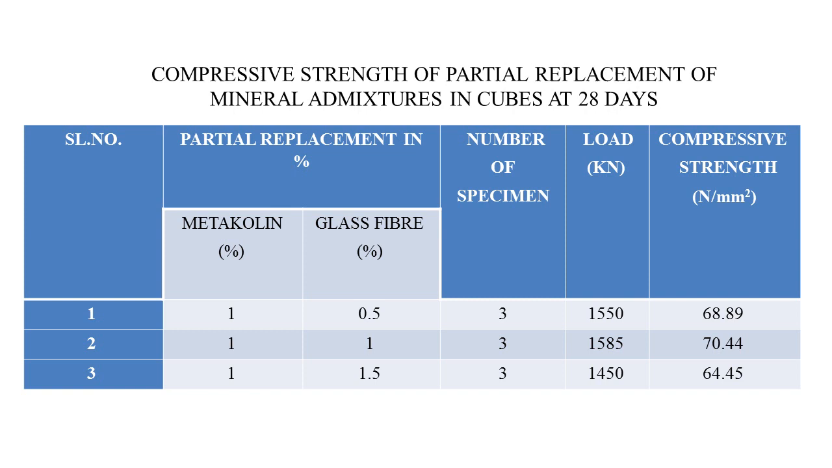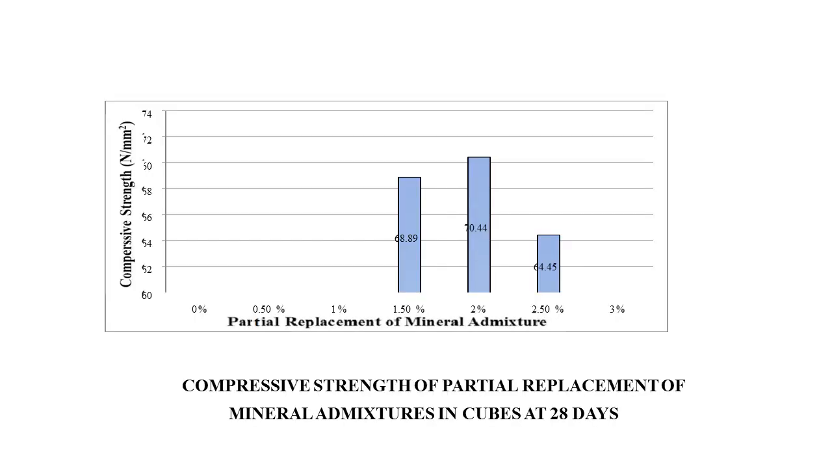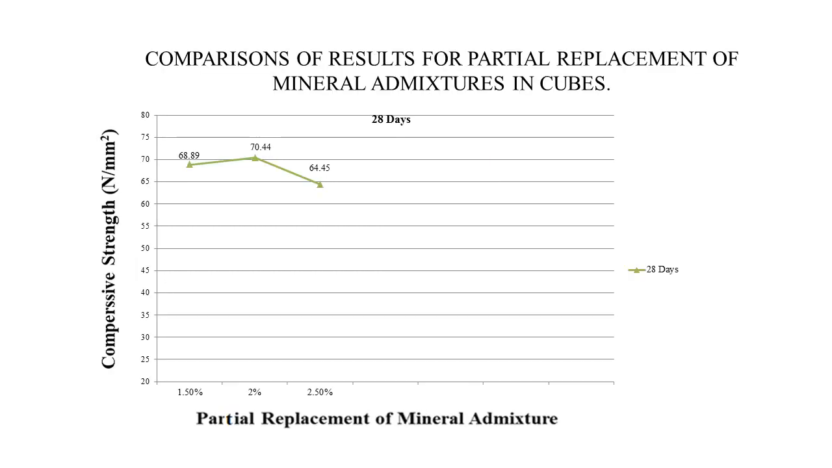Compressive strength for partial replacement of mineral admixture in cube at 28 days. In this, metakaolin is kept constant at 1% and glass fiber is varied as 0.5, 1, 1.5%. The maximum compressive strength was achieved with 1% metakaolin and 1% glass fiber. 70.44 was the maximum compressive strength.